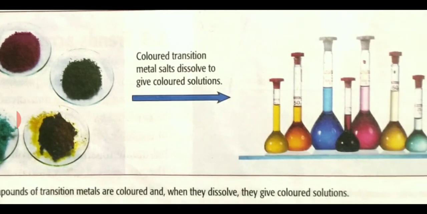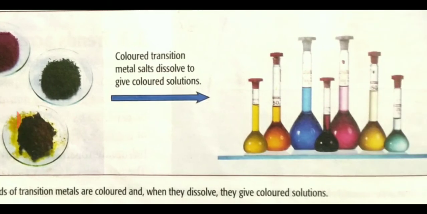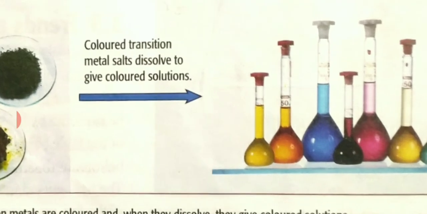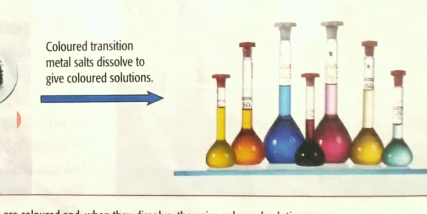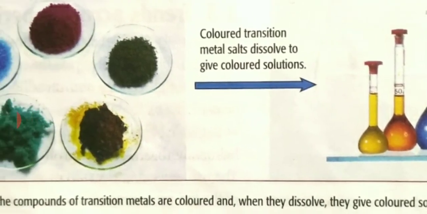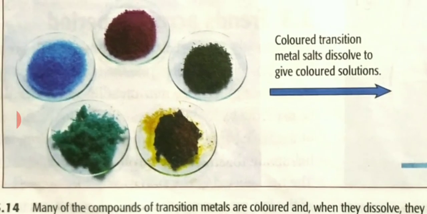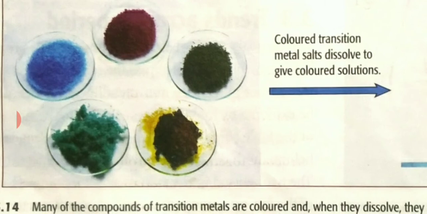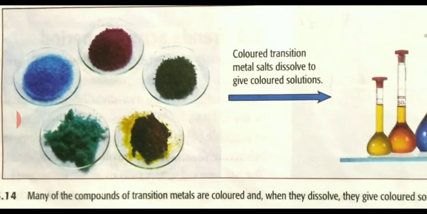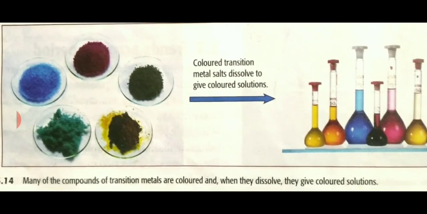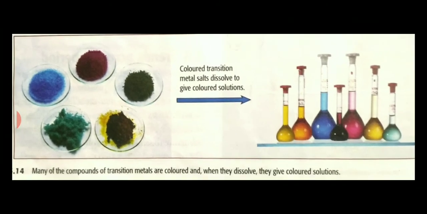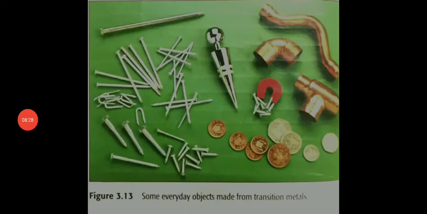From these substances we have made solutions. You can see the colors of the solutions. These compounds are a few examples of transition metal compounds, and the solutions are solutions of compounds of transition metals. So these are the examples.